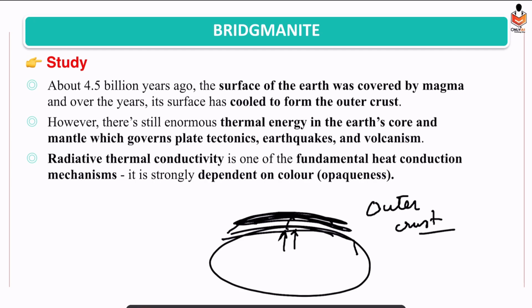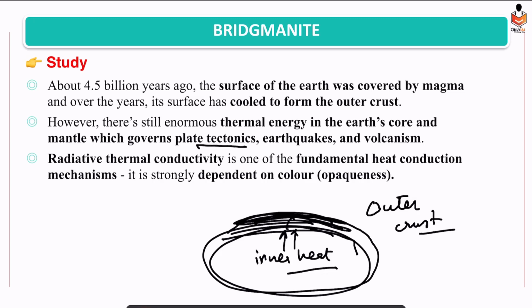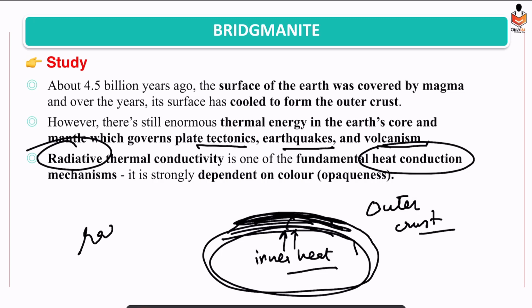Right? Now since the outer crust was formed, inside the Earth some inner heat is trapped. That is thermal energy, and that energy is responsible for various activities like plate tectonics, earthquakes, volcanism. This thing you need to remember. And we know various heat conduction mechanisms. One of them is radiative thermal conductivity, where thermal conductivity is through radiations.